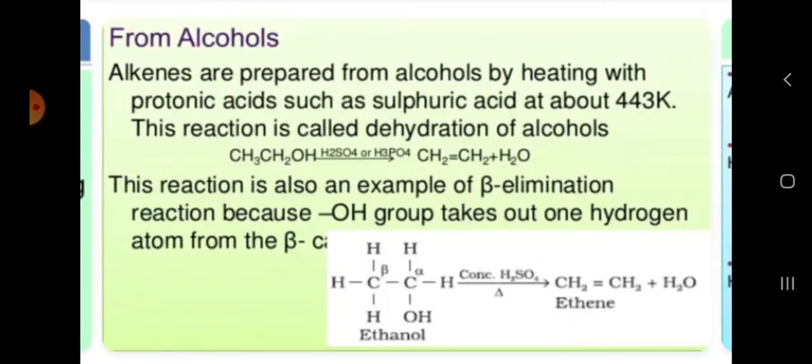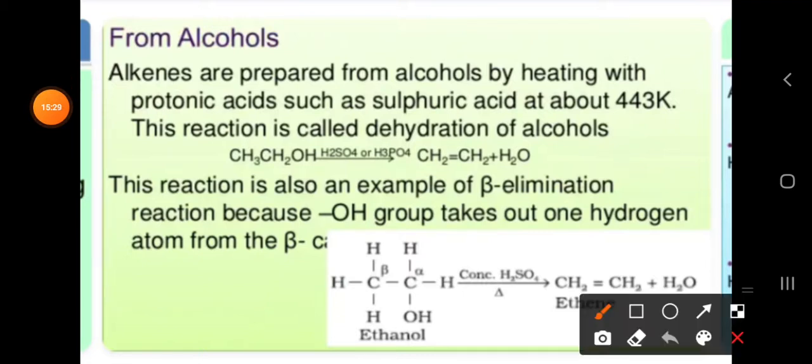So these are the general methods of preparation of alkenes. In alkenes we are having some named reactions like Saytzeff rule, Hofmann, bromamide elimination reactions. Mainly these three are important, so that one can be explained in the next class. In this only we are going to get Saytzeff rule elimination. Elimination we have already seen in alcohols and alkyl halides. Coming to Saytzeff rule, we are getting two types of products in Saytzeff and Hofmann. One is major, one is minor. How they will be obtained, I am going to explain in the next class. Thank you.